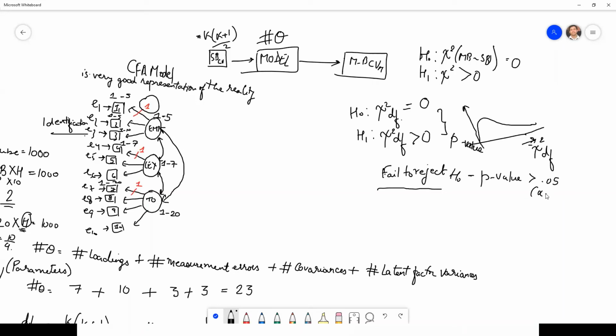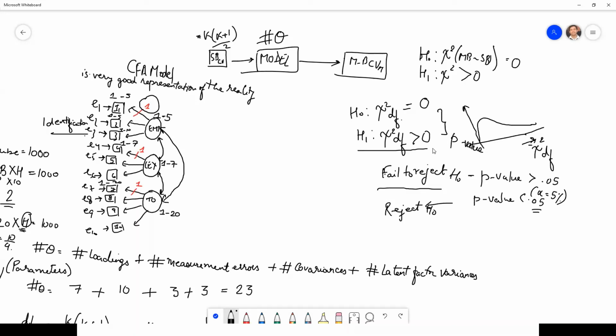If my alpha or significance level is 5%, then I want a p-value that is greater than 0.05, greater than alpha, so that I fail to reject. If my p-value goes below 0.05, what will it mean? I will actually be rejecting h naught, which would mean that my chi-square is not 0.